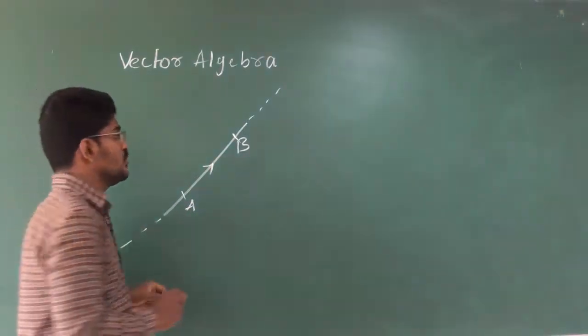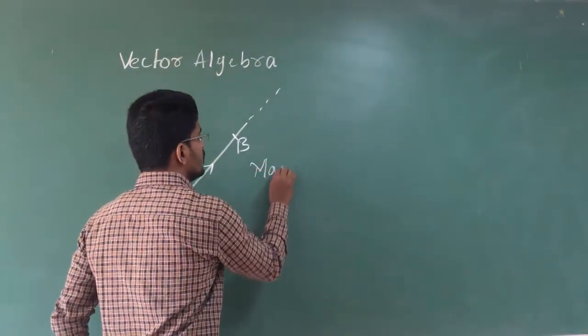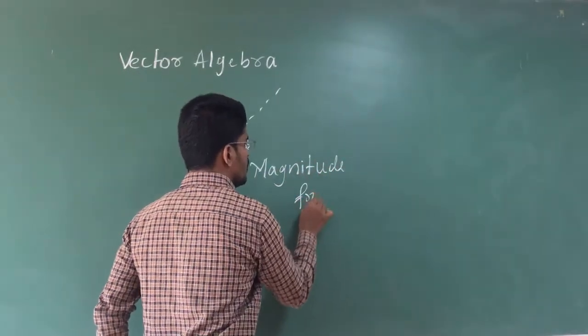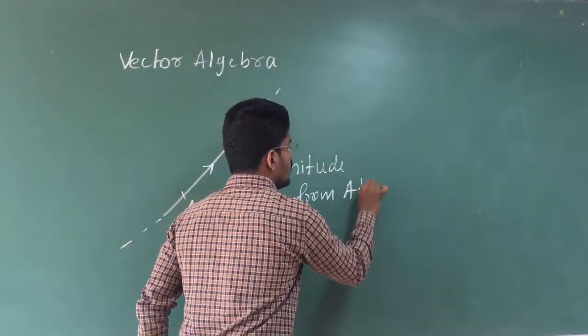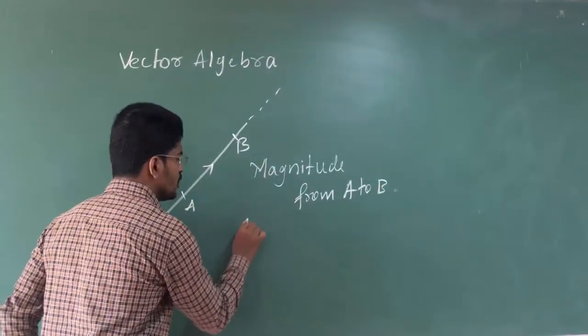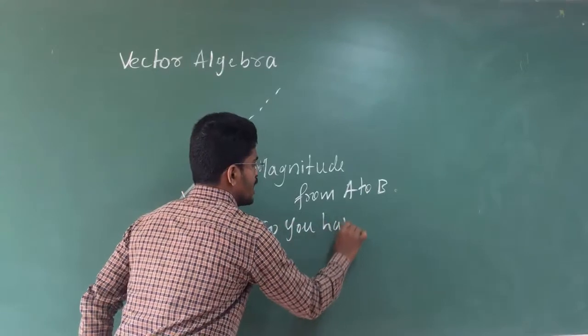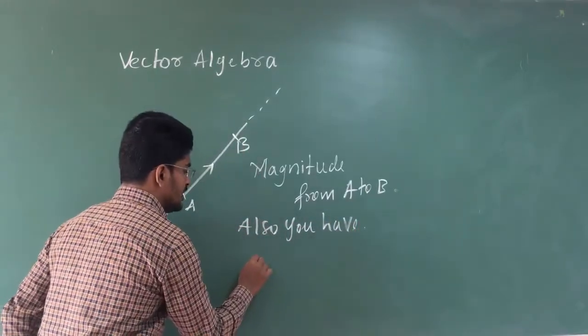That means you have magnitude from A to B. Also you have direction.